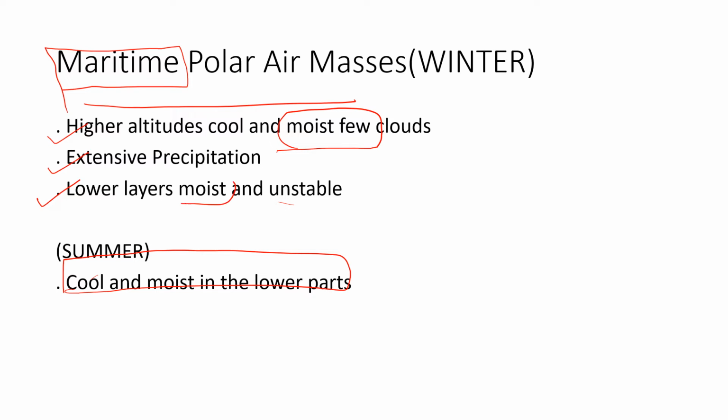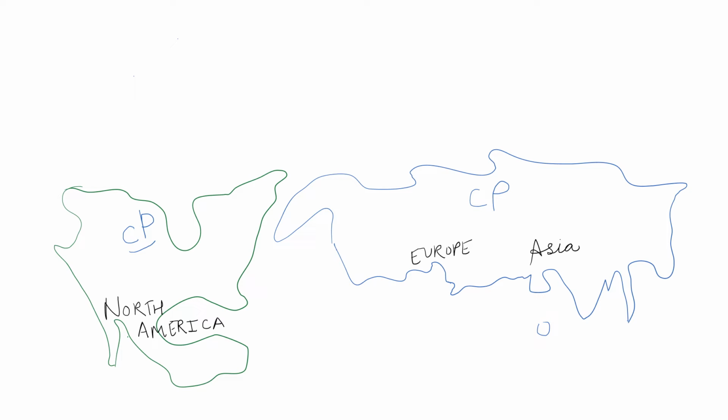If it is moist, then definitely it is unstable. If it is dry, then it would be stable. So that's why we can see that if it is a maritime polar air mass, then there is a probability of getting moist clouds. Looking at the map, in these regions we can find maritime polar, and also in these regions. In the ocean regions we can find this. So this is where it can be found.